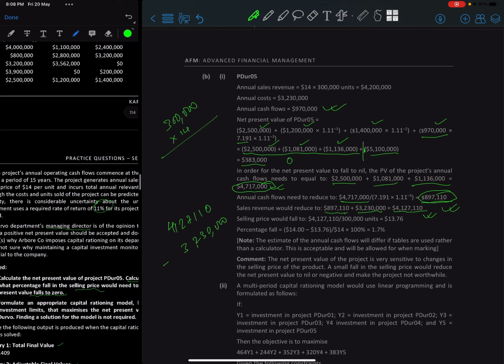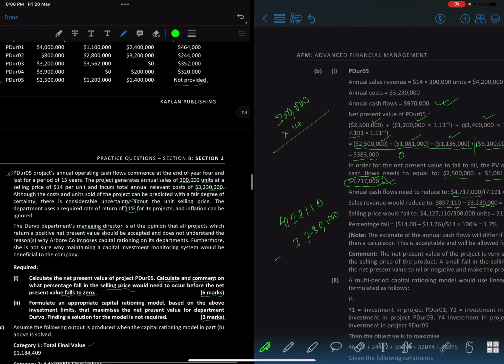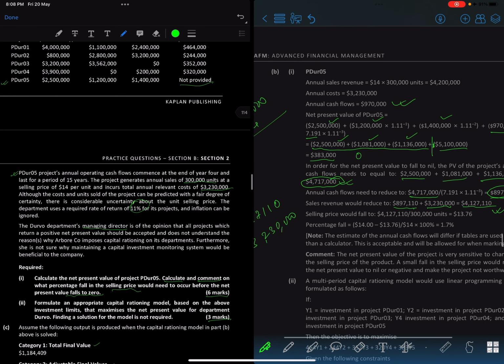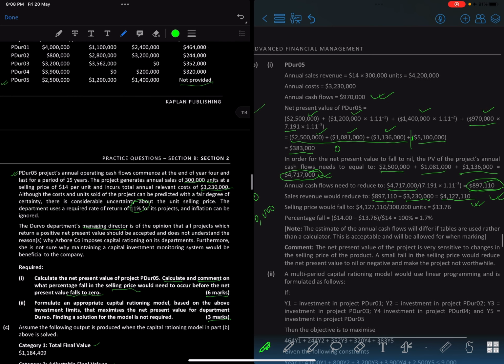How did we get 42? 14, right? 300,000 into 14. Right, 42 million, right? 4.2 million.